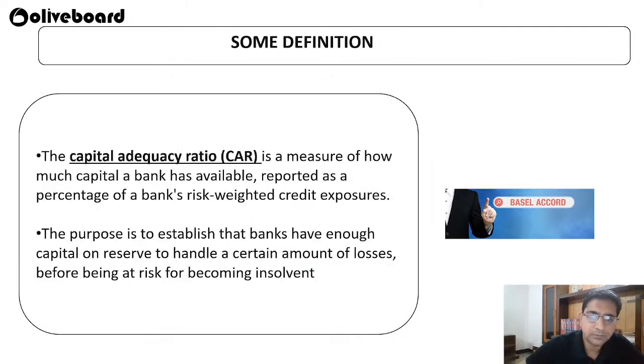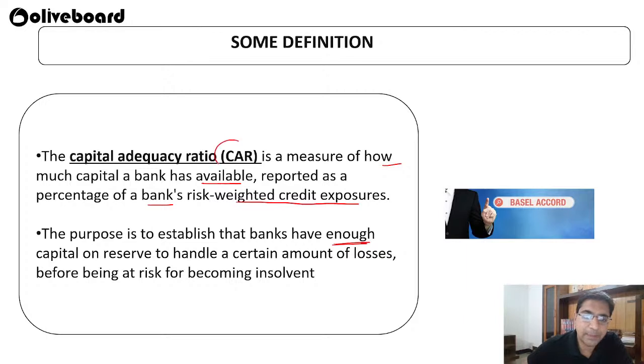Okay, so capital adequacy ratio is a measure of how much capital a bank has available, reported as a percentage of the bank's risk-weighted credit exposure. The bank has a certain amount of money, and a certain amount of money the bank has given as credit. So it is a ratio of the capital the bank has to its risk-weighted credit exposure. The purpose of this is to establish that the bank has enough capital.